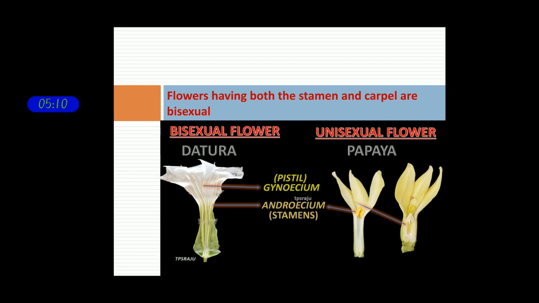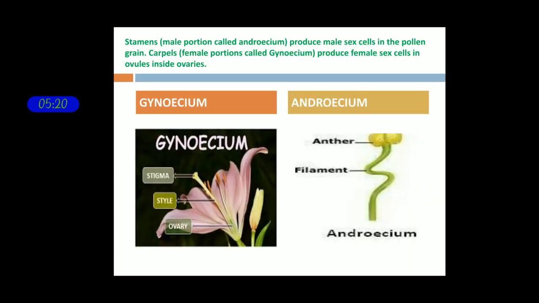When you observe the reproductive parts of the plant, we can easily differentiate whether it is bisexual or unisexual. So these are the gynoecium and androecium parts of the plants. Gynoecium consists of stigma, style and ovary.